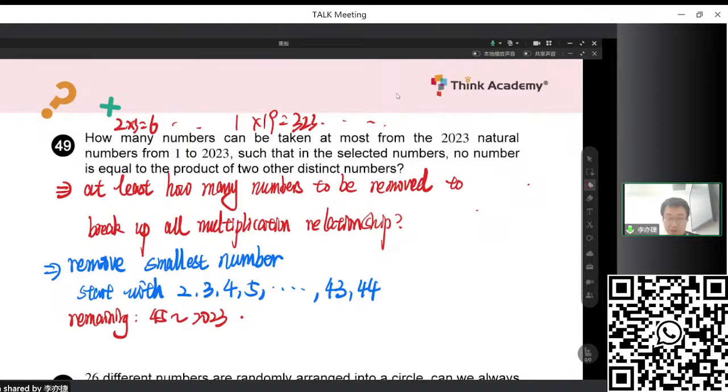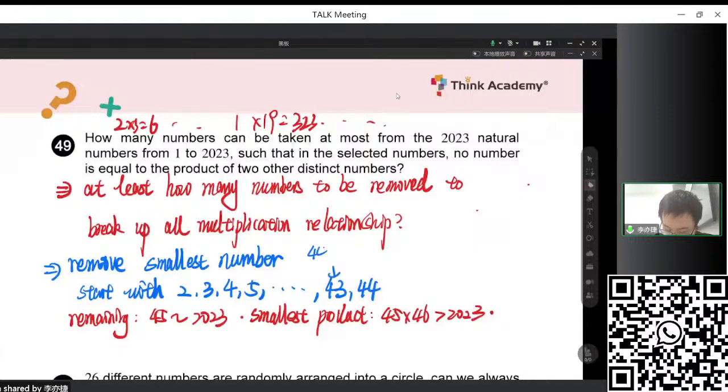So in this process, the smallest product is 45 times 46, which is over 2023. But 43 is not enough, because if we remove 43, there is still 44 times 45 equal to 1980, smaller than 2023. We should remember 2023 is very close to 44 squared and 45 squared. This is a very important number we should recall, right?